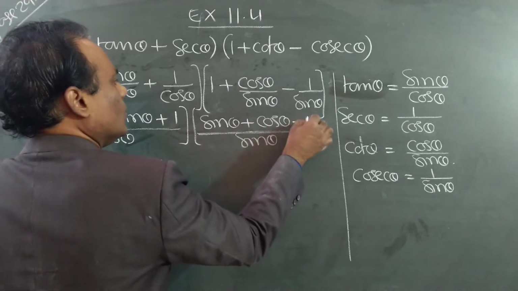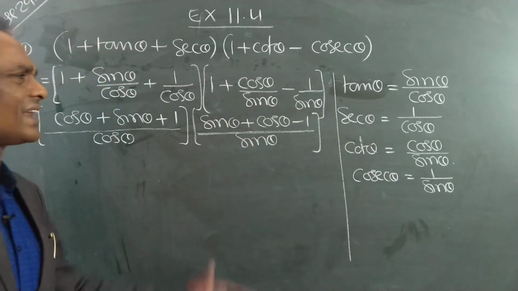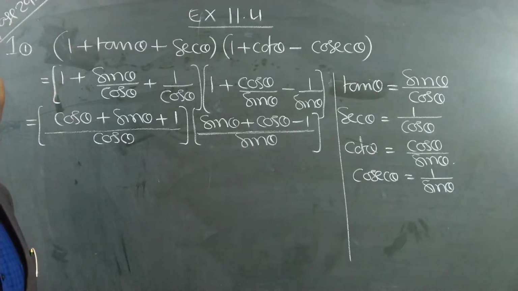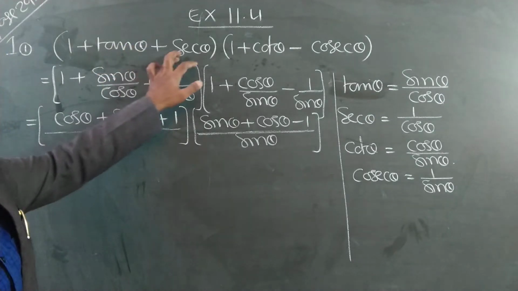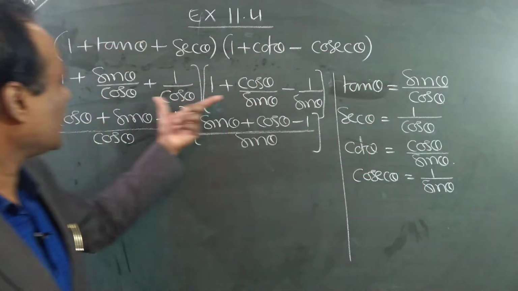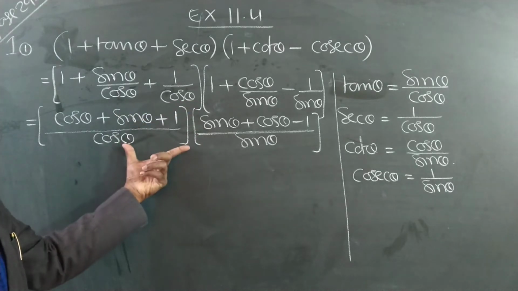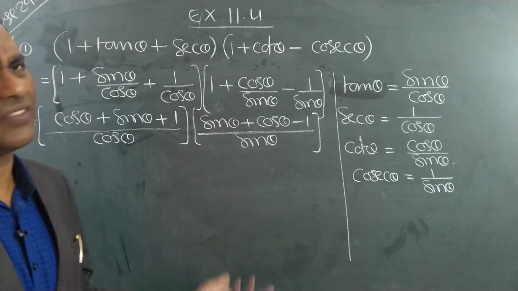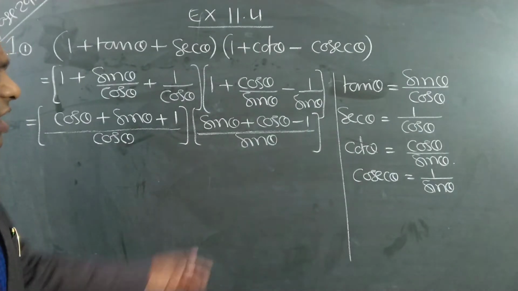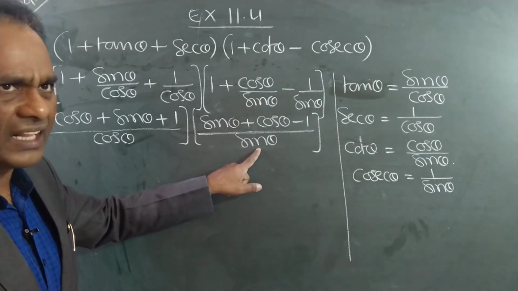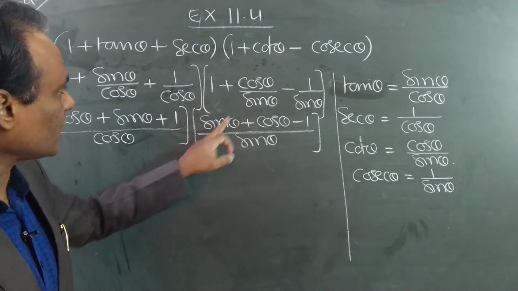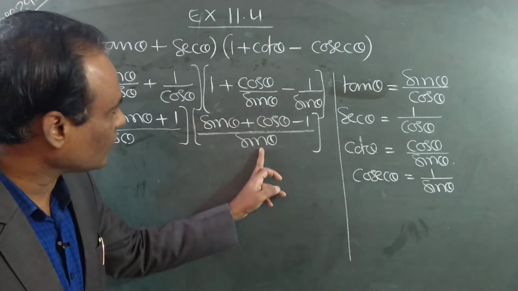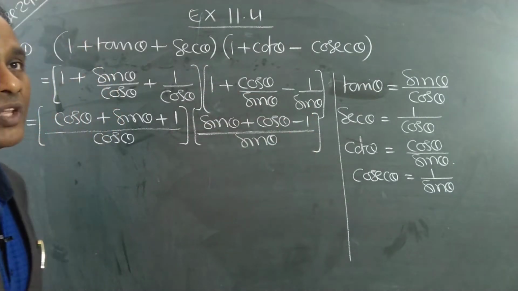You know how to take the LCM and write the numerator. The first step, converting this into sin and cos, I explained; this step you know. How to add the fractions, how to subtract the fractions, what is the LCM, everything you know. Even then I explained, sin theta is the LCM. Sin theta into 1 sin theta plus cos theta. Sin theta 1 time 1 into 1 is 1.